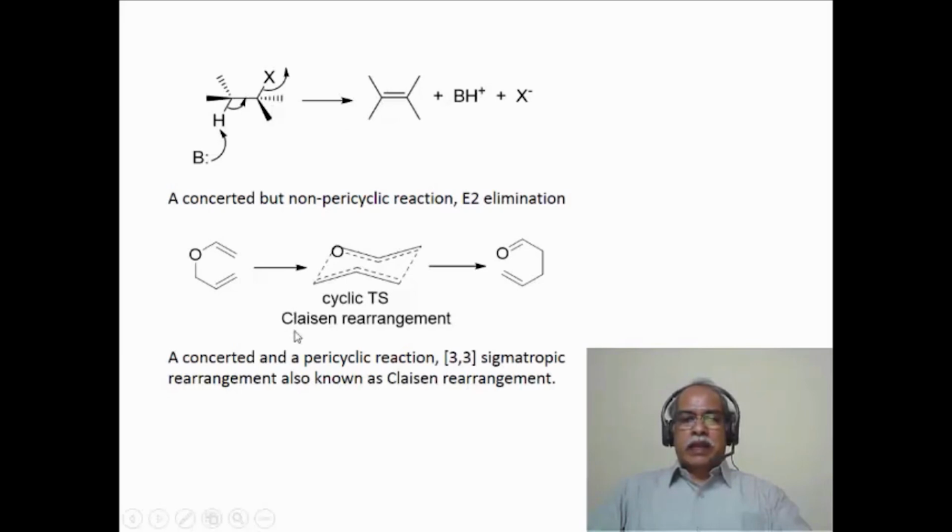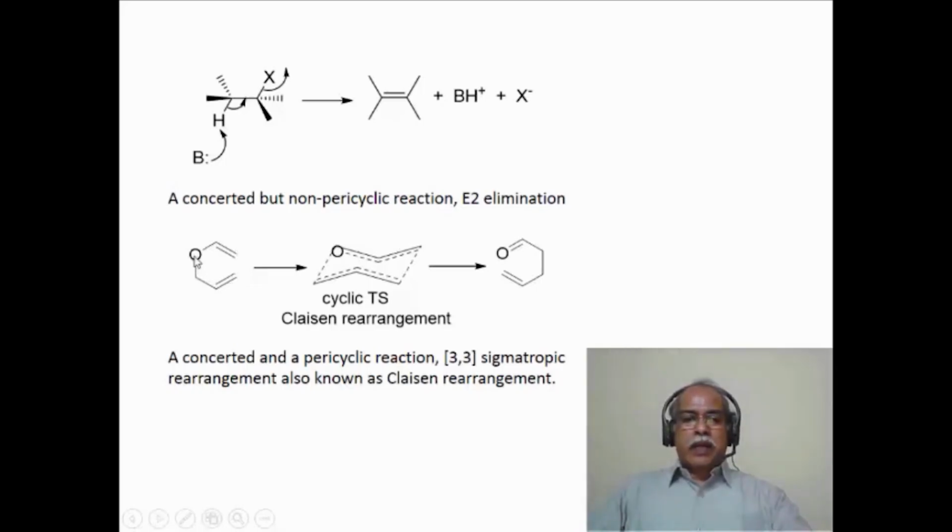Whereas if you consider a Claisen rearrangement reaction, the Claisen rearrangement is essentially a rearrangement of an allyl vinyl ether into a gamma-delta unsaturated carbonyl compound. And you can see here it has to go through a cyclic kind of transition state in order to form a bond between these two carbon centers. If you follow the cursor, you understand the formation of this particular product.